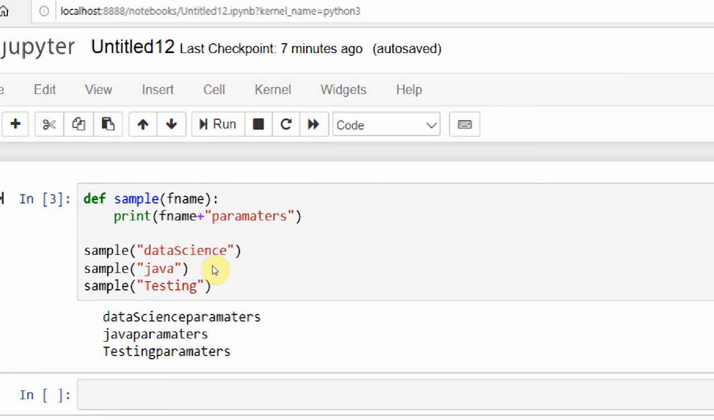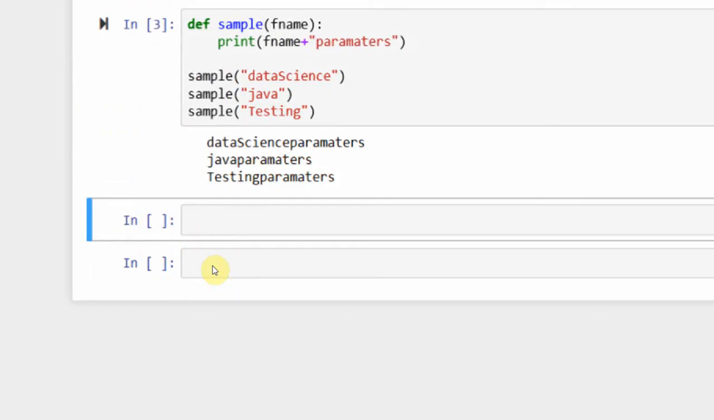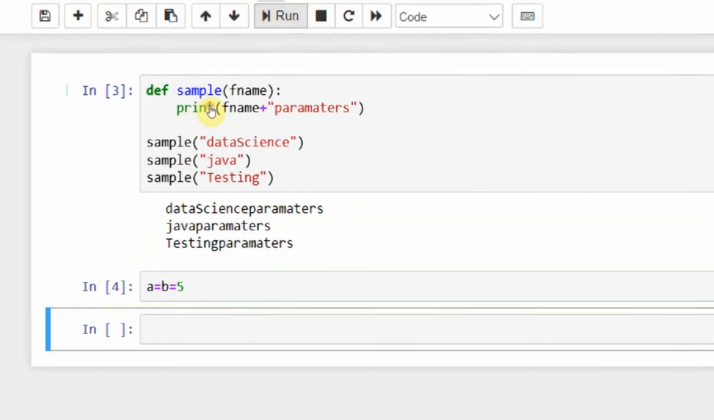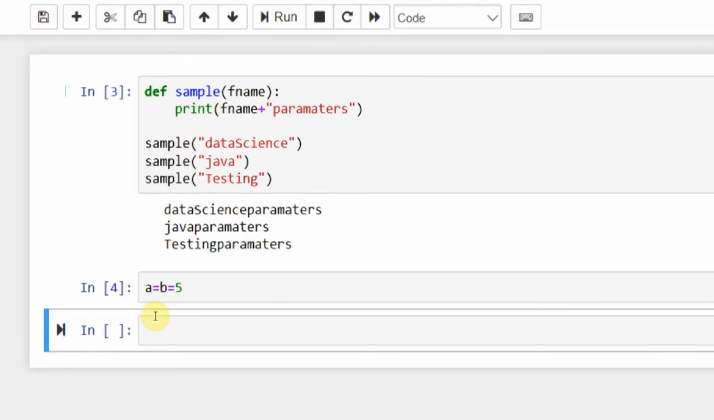Let me explain with an example. Let me take a is equal to b is equal to 5. Let me execute it. Whenever I execute, a is assigned 5 and b is assigned 5. Now a contains the value 5, b contains the value 5. Now I am writing del a. Now I deleted a. I executed. Suppose I call a, it displays an error.